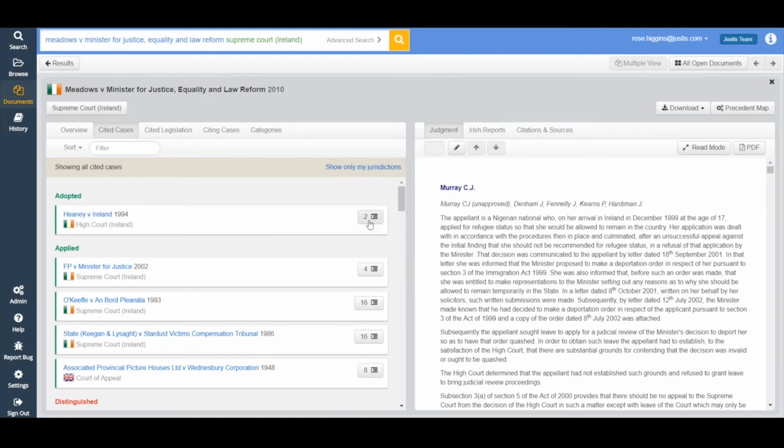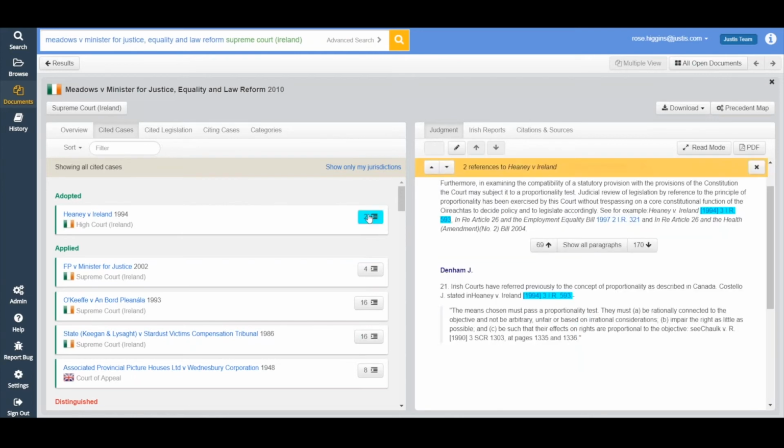This is particularly useful if I was searching a particular area of law, and it could be that the Meadows case is relating to multiple areas of law. I'm only interested in one of those. So even though they've adopted Heaney, it might be that they've adopted Heaney based on one of the other areas of law that are up for discussion and is not relevant to me whatsoever.